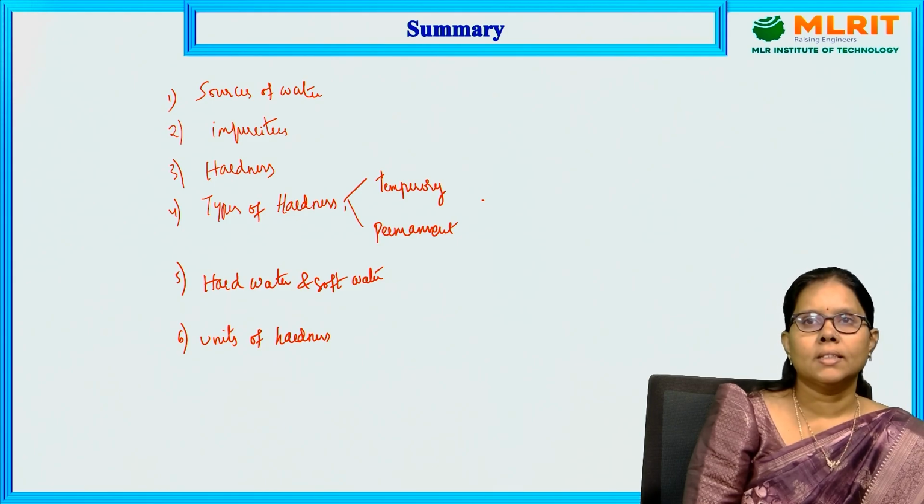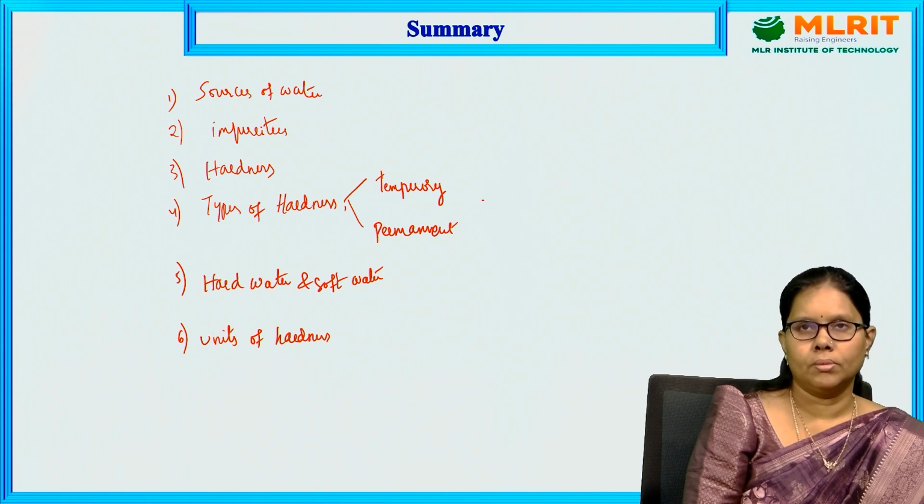In the next class, we will learn how to calculate the hardness present in water. Thank you.